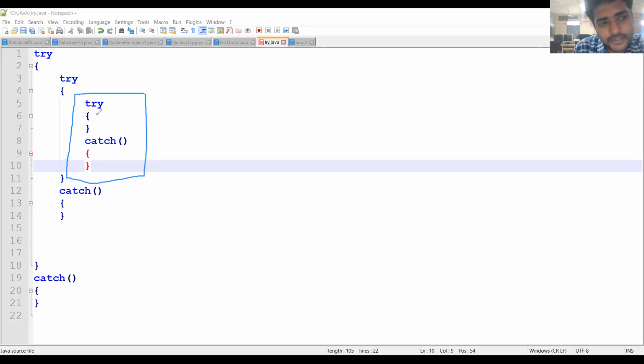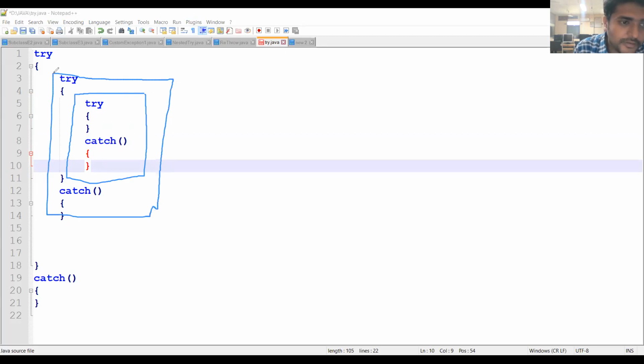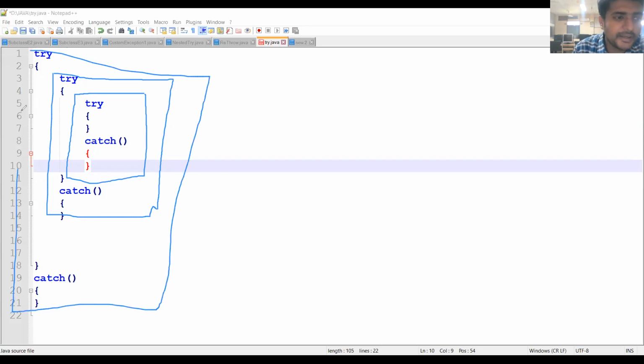This try block can have the catch block. So this is the innermost try block. This is the outer try block. This is the main try block. Main try catch block. So this one try.